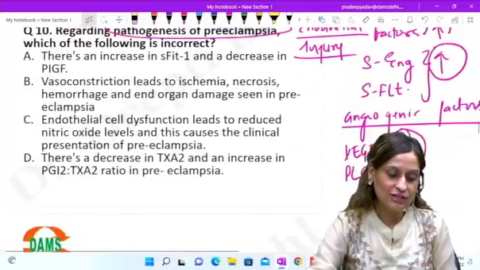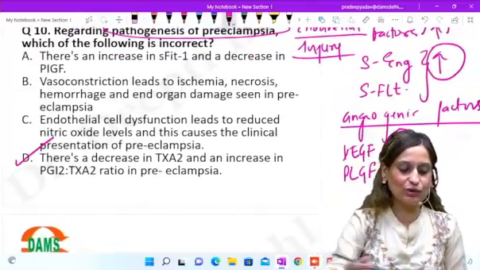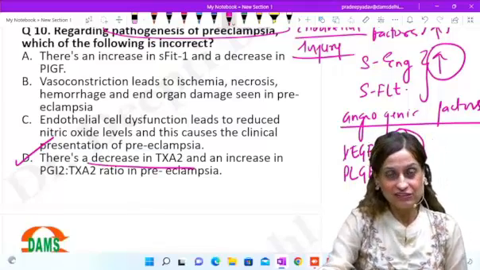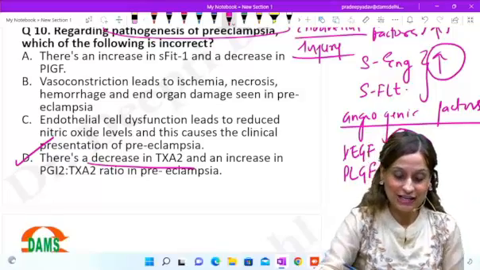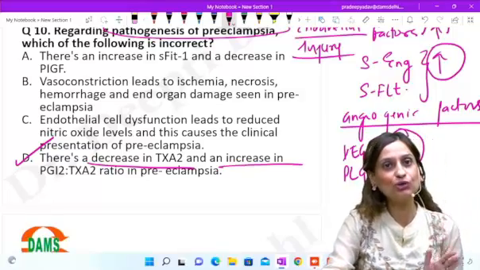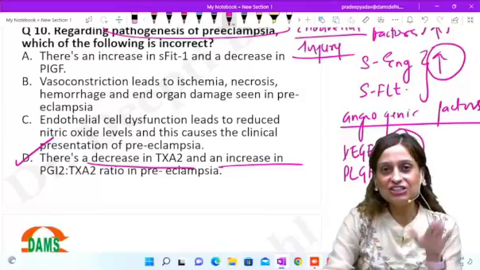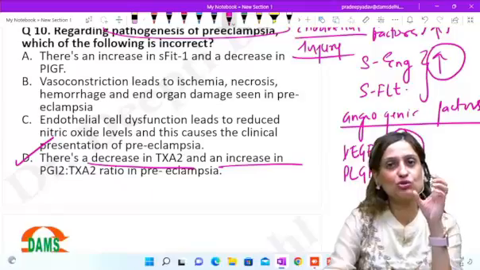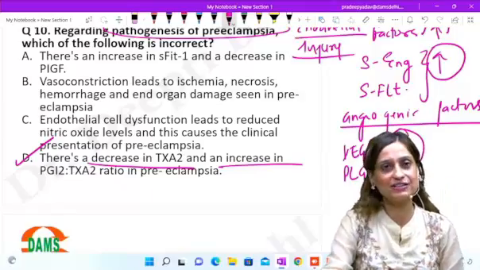So if we look at this, the answer is going to be D. There is not a decrease in thromboxane A2 levels. In fact, it is going to increase. And there is not an increase in PGI2, it will decrease. So if PGI2 decreases and thromboxane increases, the ratio will also decrease. Okay, so that is the answer.